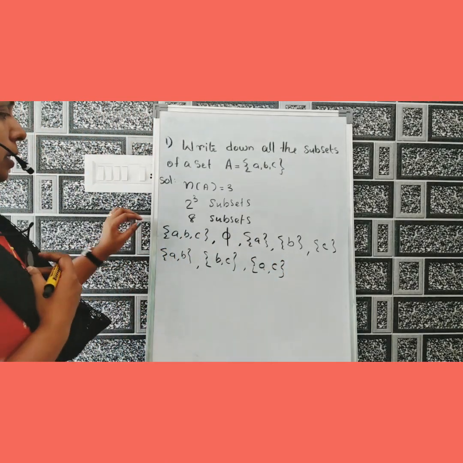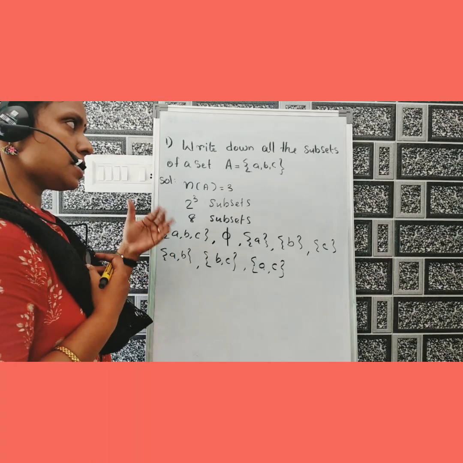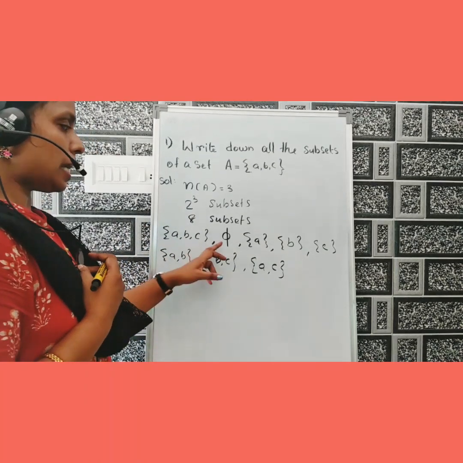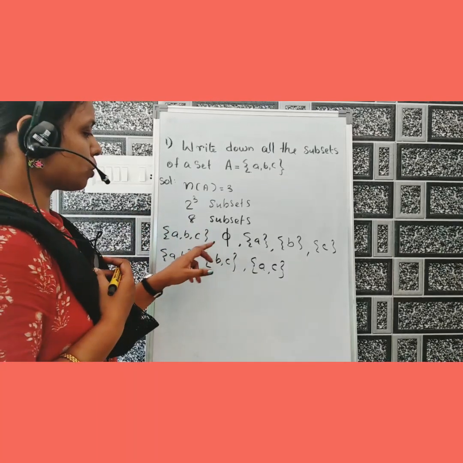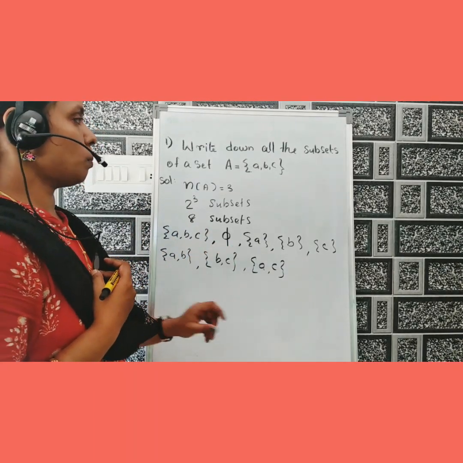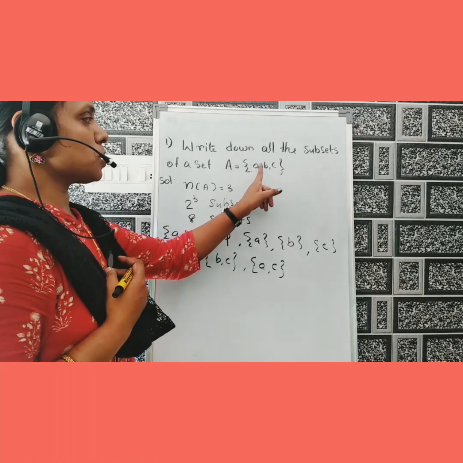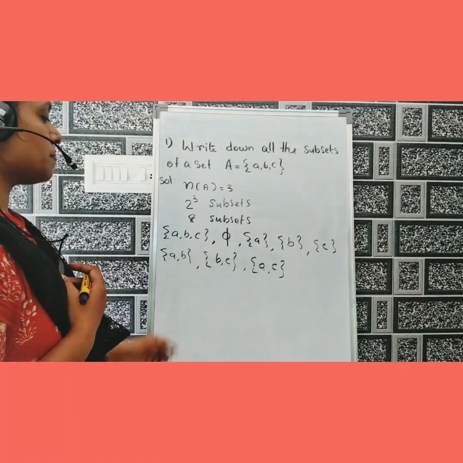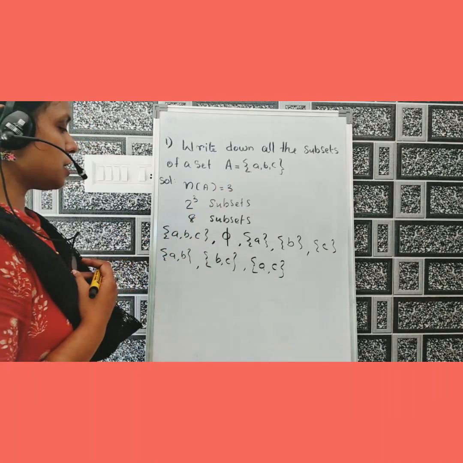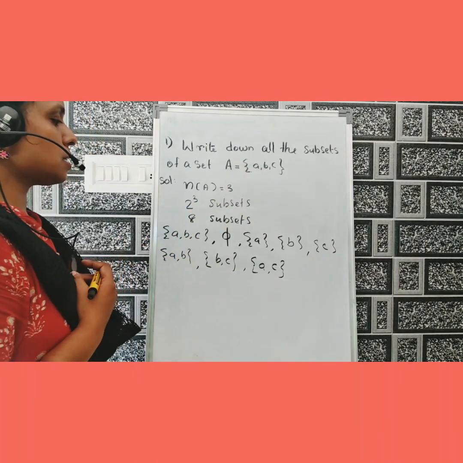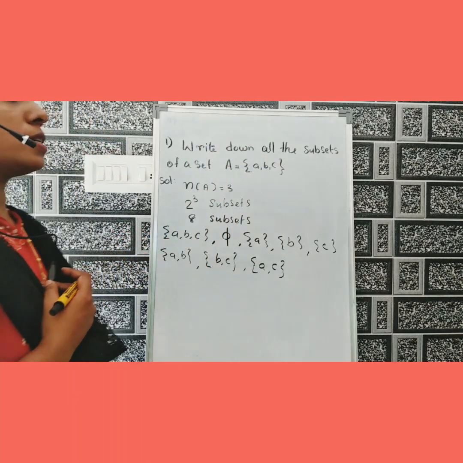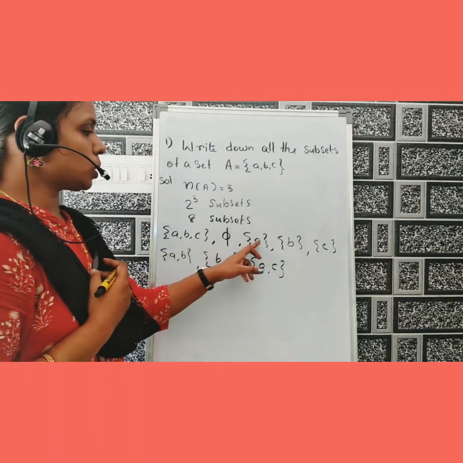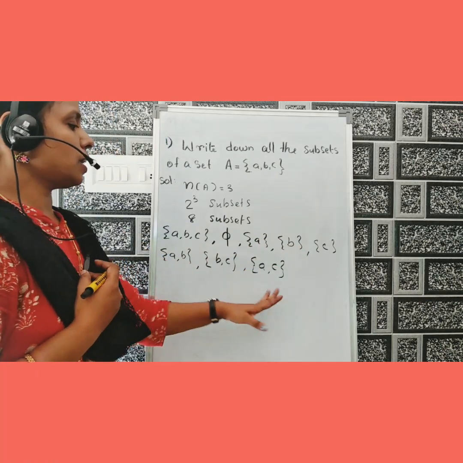Once more, here every set is a subset of itself. Therefore, we write set {a, b, c}. Null set is a subset of every set. Then comma, write null set, comma. Set {a} is a subset of this set, set {b} is a subset of this set, set {c} is a subset of this set, {a, b} is a subset of this set, {b, c} is a subset of this set, also {a, c} is a subset of this set. Total number of subsets are 1, 2, 3, 4, 5, 6, 7, 8. Clear?